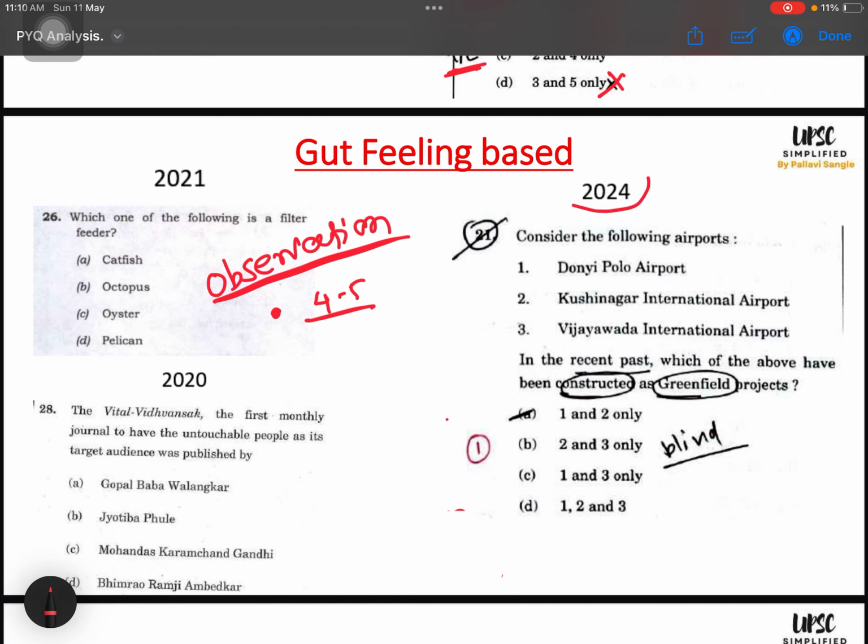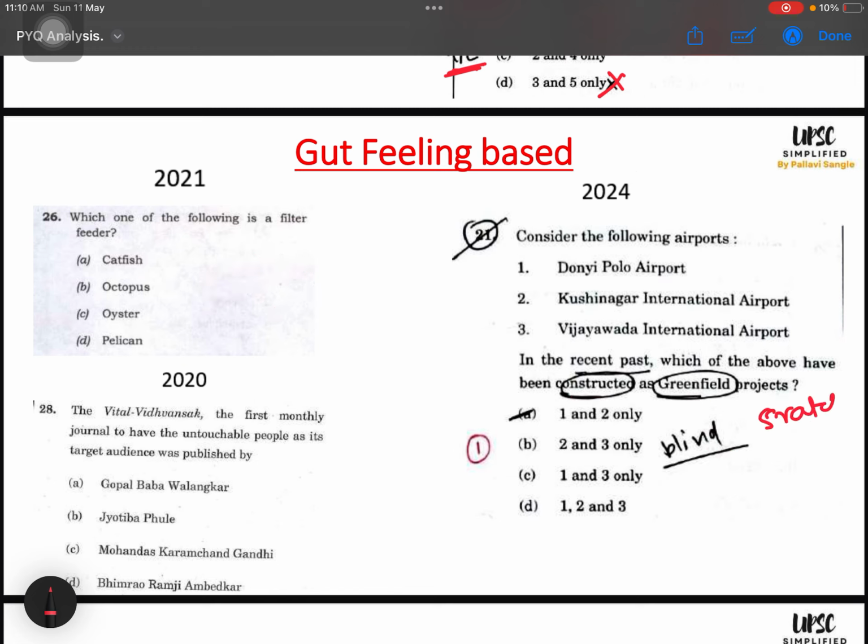This is 2024. I have taken the screenshot from my own paper. See this, I have written "blind". Blind means gut feeling. Okay. It is talking about which of the following have been constructed as greenfield projects in the recent past. Now greenfield, I at least know, means from scratch. So something is being developed from scratch.